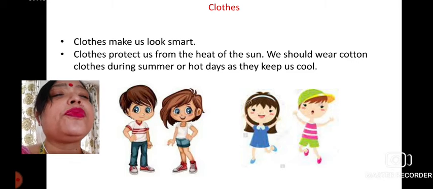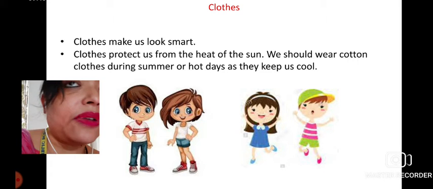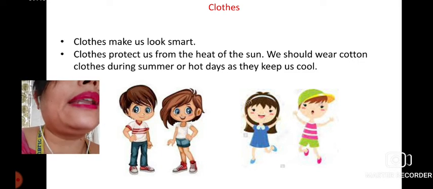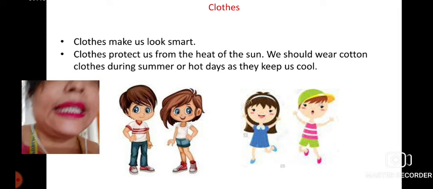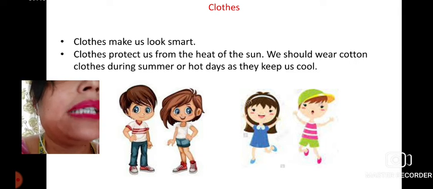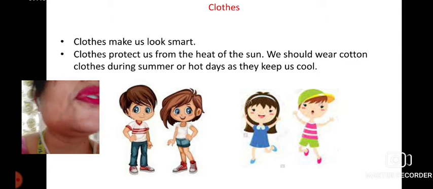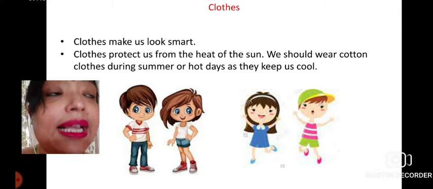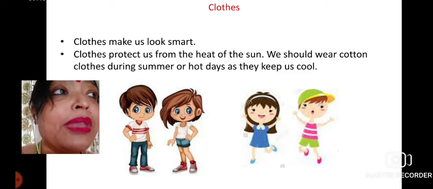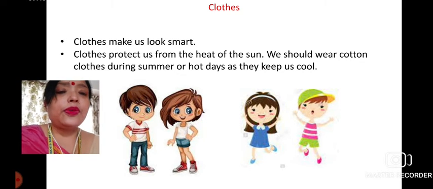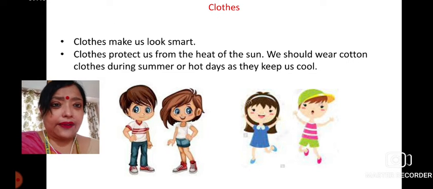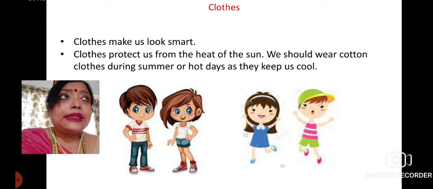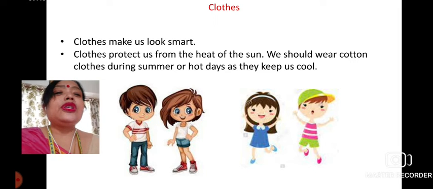Then clothes also protect us from heat or sun. Definitely you are going to wear, say, little short clothes on a hot summer day, or in a place where there is scorching sun. Definitely that cloth will not give us the proper protection. So in order to get ourselves protected, we have to use the kind of cloth which gives protection from the sun.